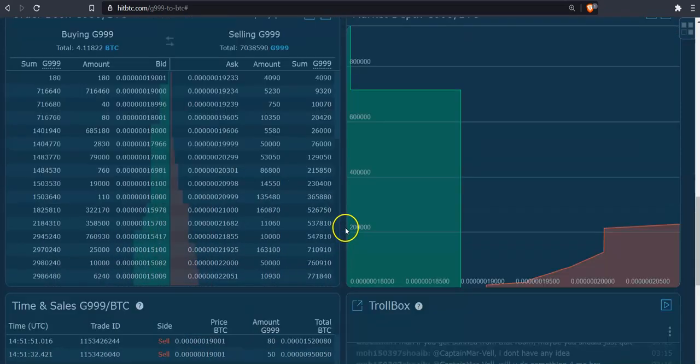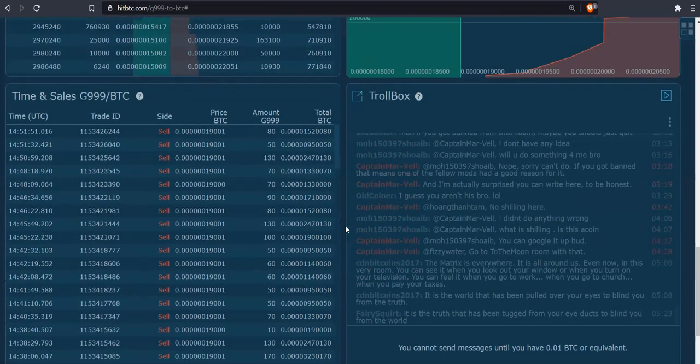We can also have a look as we scroll down to what's actually being bought and sold. If we have a look here, you can see we've got the traders' IDs, which is not important. Then we can see the prices that they're being sold for.